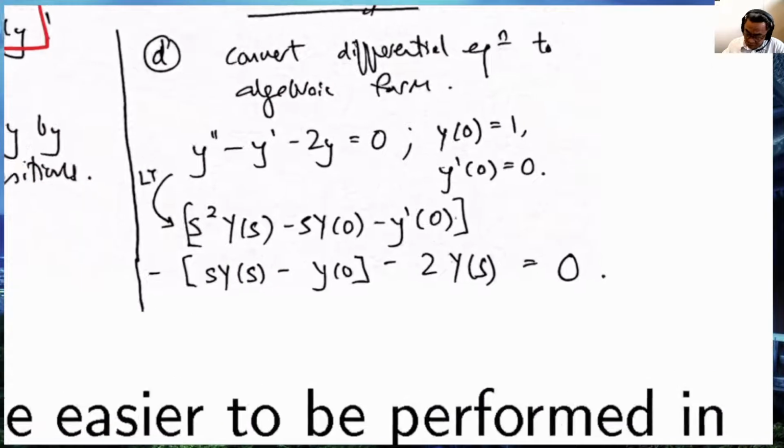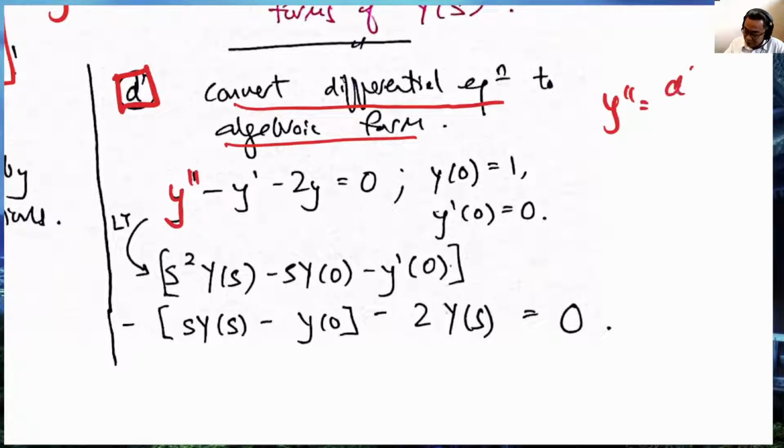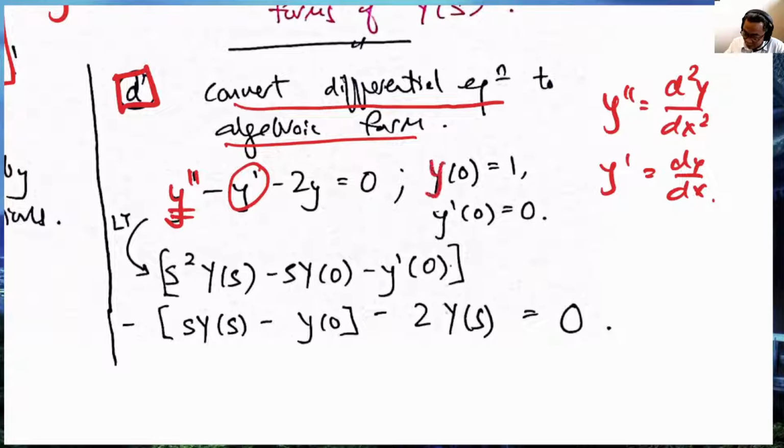And lastly, we show you the last example of why we're interested in Laplace transform. We can convert a differential equation into algebraic form. This looks like a differential equation. Y double prime is d2y dx squared. Y prime is dy dx. So we have the second order differential equation, and then we have some initial values. Y of 0 is 1, and y prime of 0 is equal to 0.